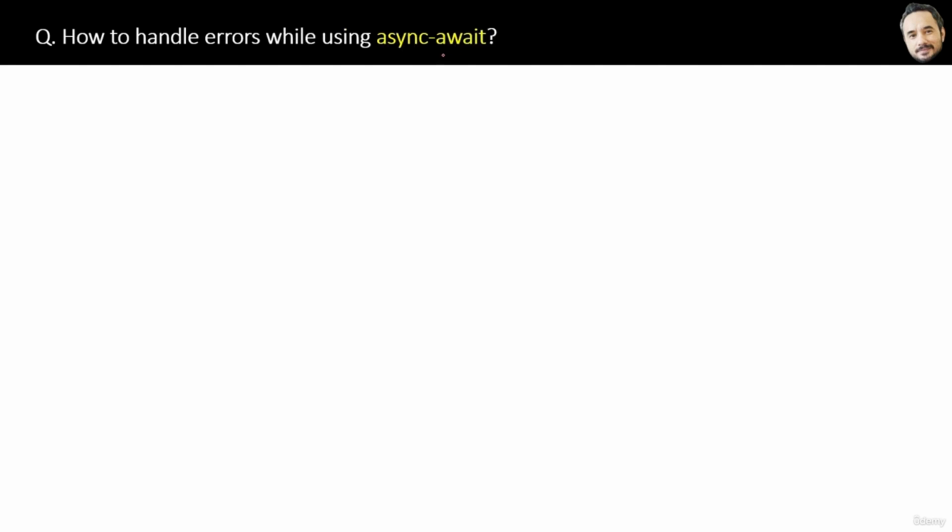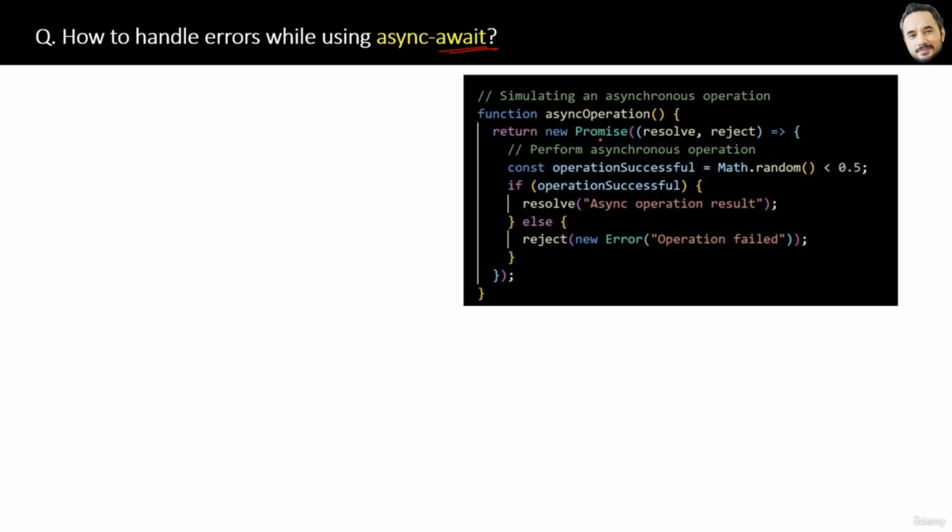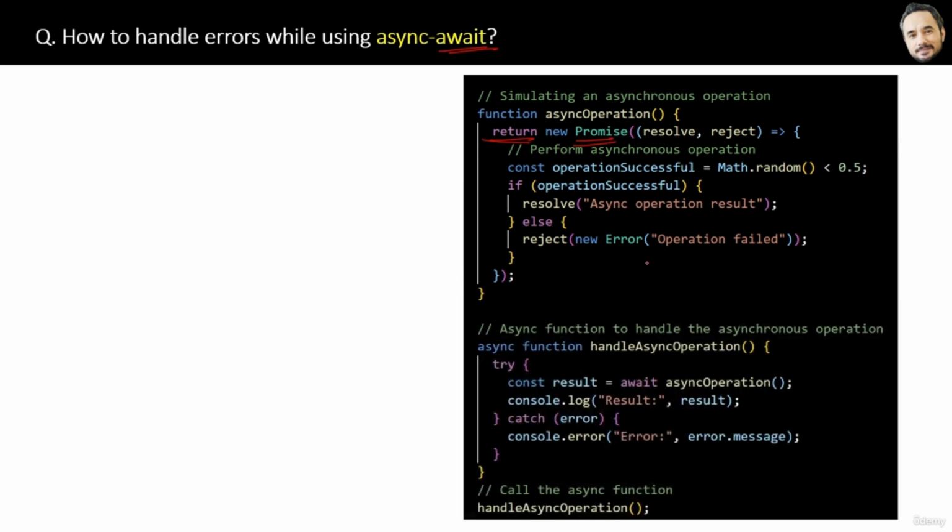How to handle errors using async await. Again, I hope you already have some idea about async await in JavaScript or Node, because here we will only focus on the error handling part of async await. We will not cover it completely from the beginning. So here is the function that returns a promise. Now either you can use the catch keyword to handle the result of this promise, or we can use an async function like this. There we call this async function, which returns the promise written above, by using the await keyword.